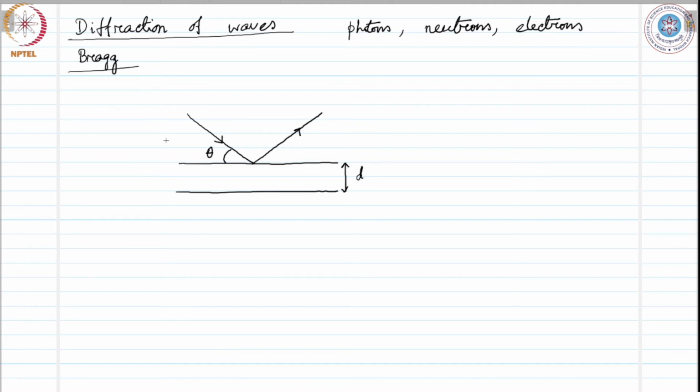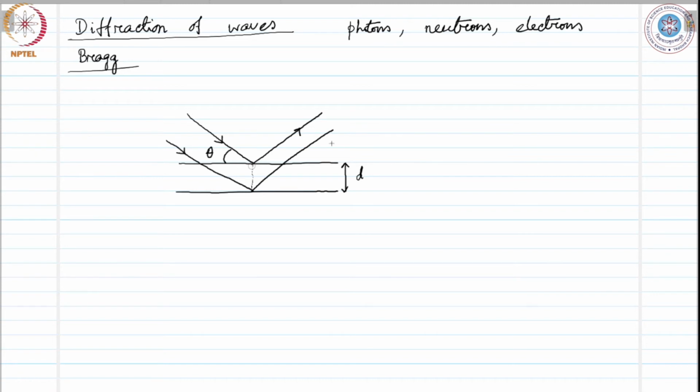Another ray comes, so I'm trying to draw a line here. Another ray comes, falls here at the same angle, gets reflected according to this idea.